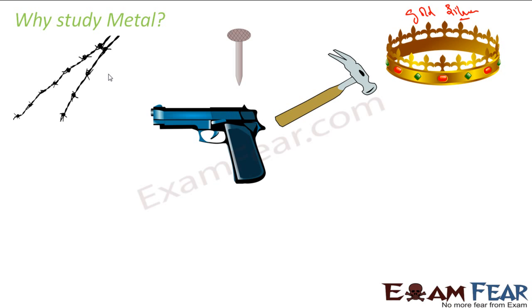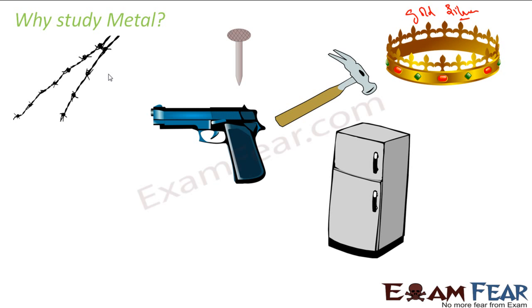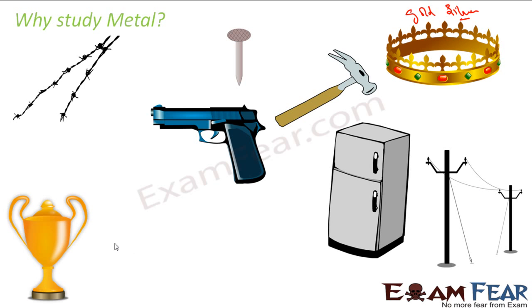The guns which you see in movies, which the police use to protect us, are also made of metals. Most of the electrical appliances are made of metals. The body of the fridge and a lot of internal parts are also made of metals. The wires which transmit electricity from some power station to our house are also made of metals, because metal is a good conductor of electricity. We'll learn that. The trophies, normally, are made of metals.